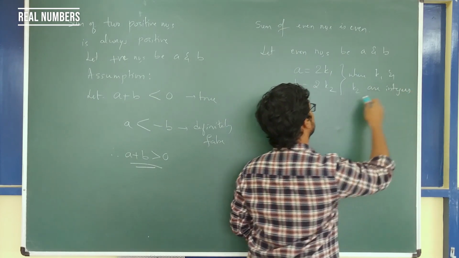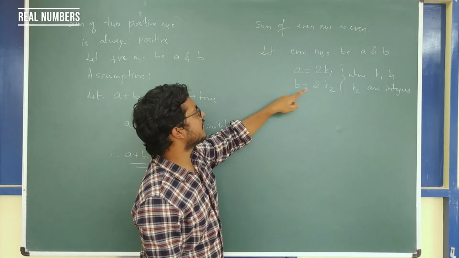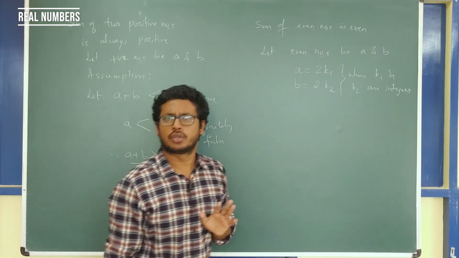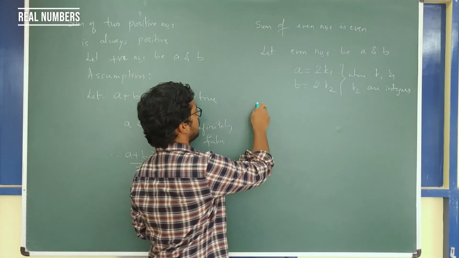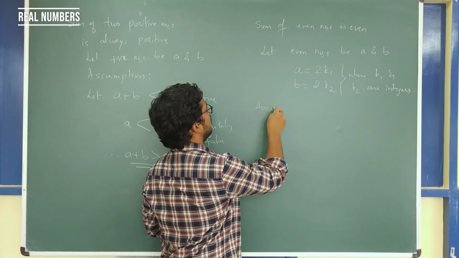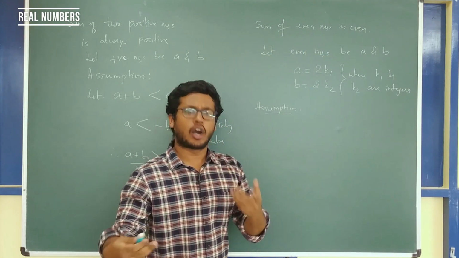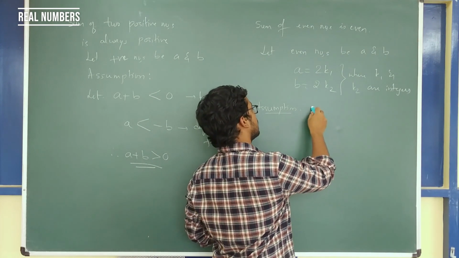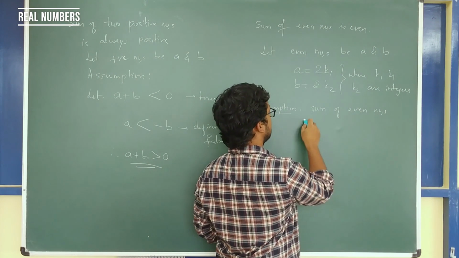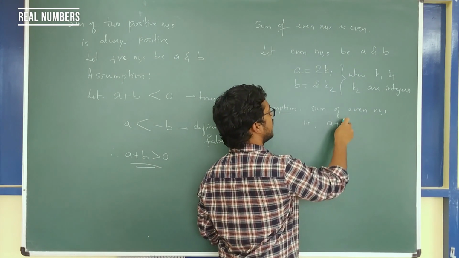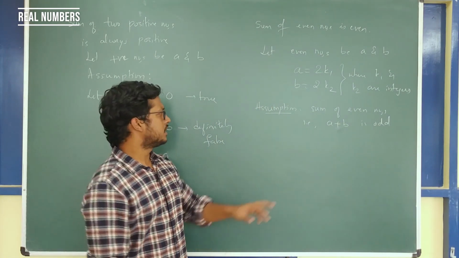So why can I write this one? I can write this because we know that a and b are even numbers. So if a and b are even numbers, they have to be some multiple of 2. Alright. So what is the assumption here? We will make an assumption. The assumption here is that the sum of even numbers is odd. In this case, our even numbers are a and b. So we will assume that a plus b is odd.